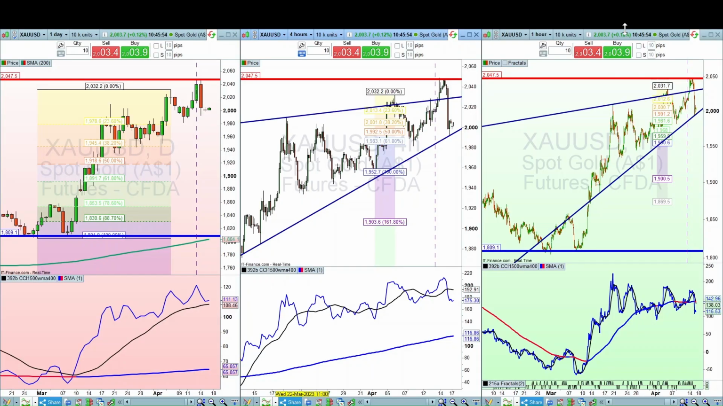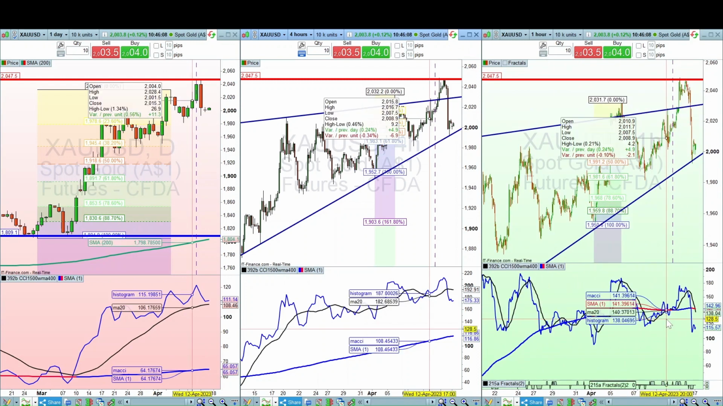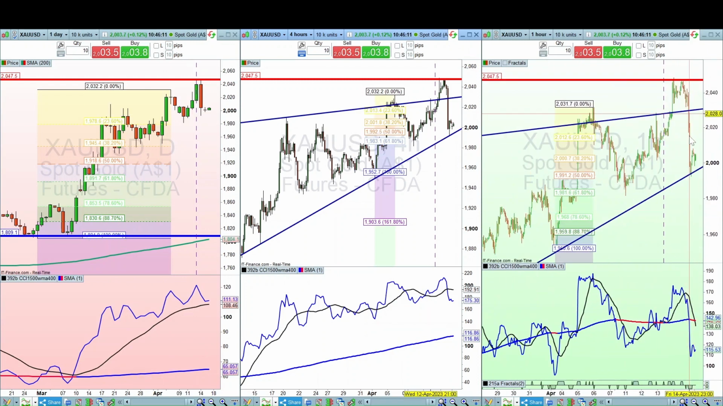Today is April 17, 2023. This is the spot gold price update on the daily, 4 hour and hour timeframes. On the daily and the 4 hour, we're in an upswing on the CCI 1500 with a moving average 400. But on the hourly, we're broken to the downside, and you can see there's been a big drop in this wedge to this supporting diagonal line. I'll drill down to each of these.